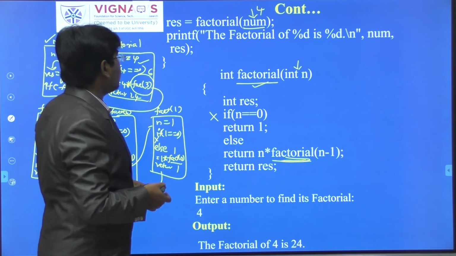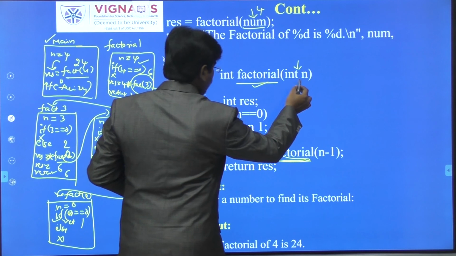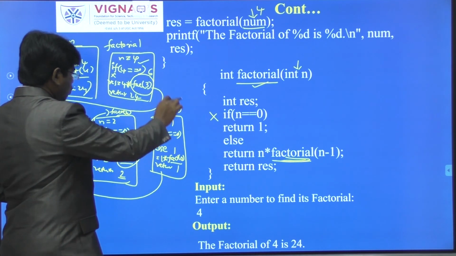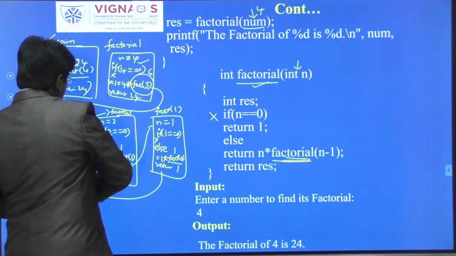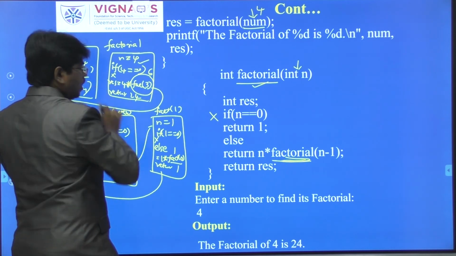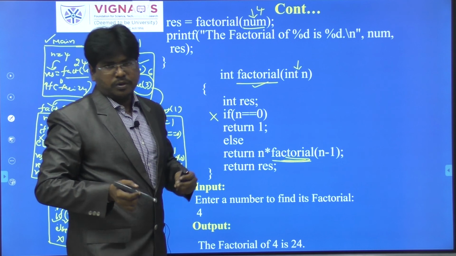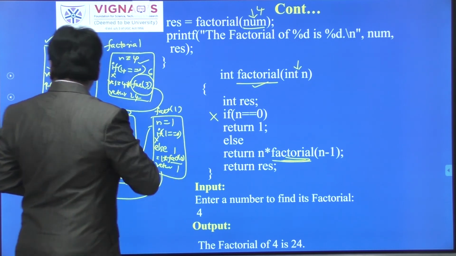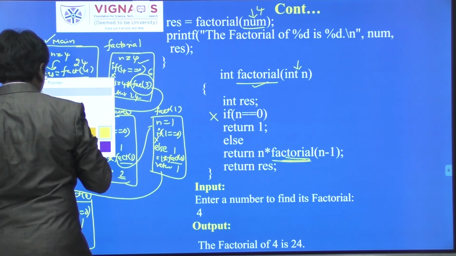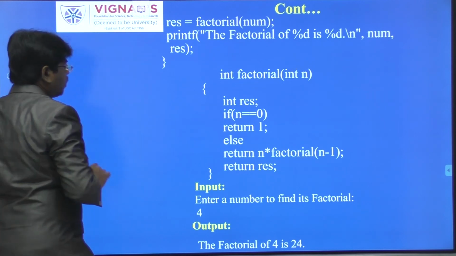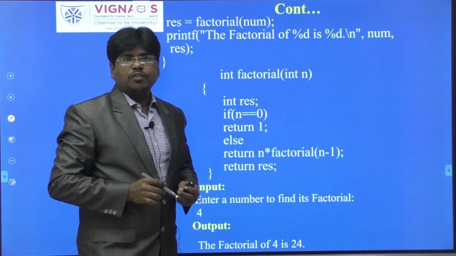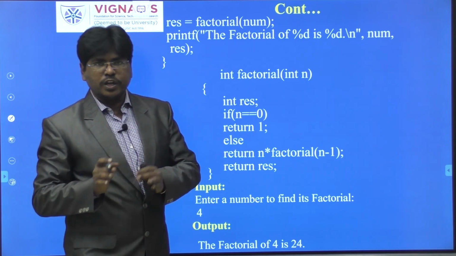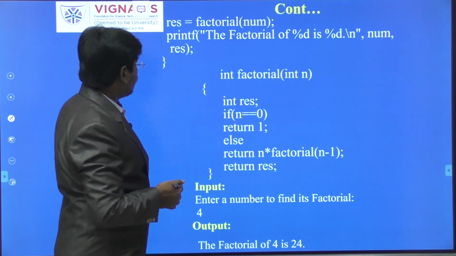Okay, so initially the n value is 4, after that we have created so many method spaces. Here the control is moving in the forward direction, again the control is moving in the backward direction in order to execute the remaining statements. So this is the process of recursive functions. Whatever statement you have taken will be processed in the recursive function with the help of control moving in the forward direction as well as the backward direction.